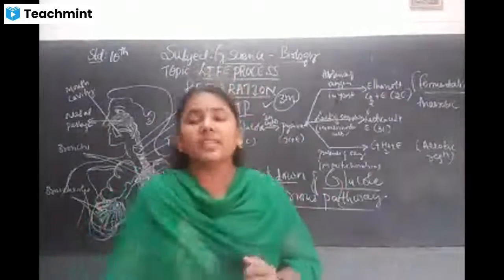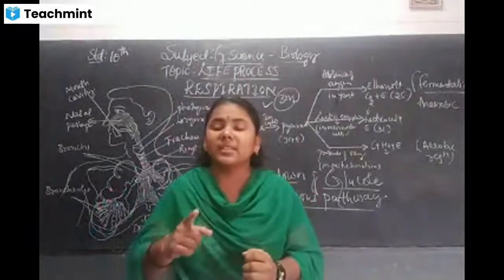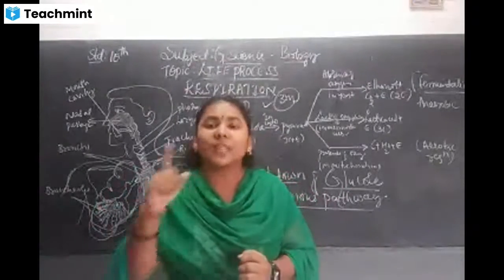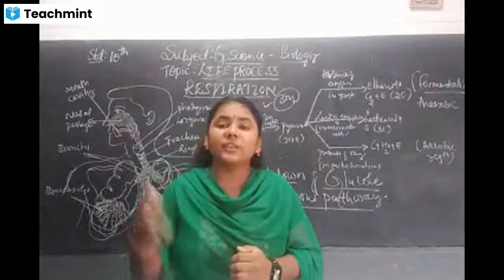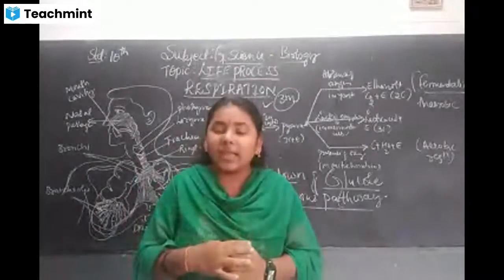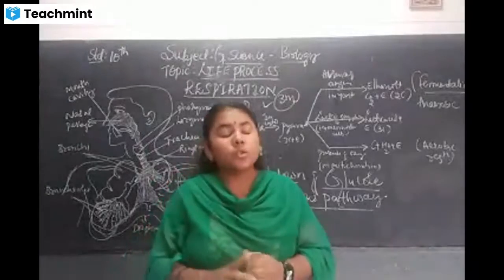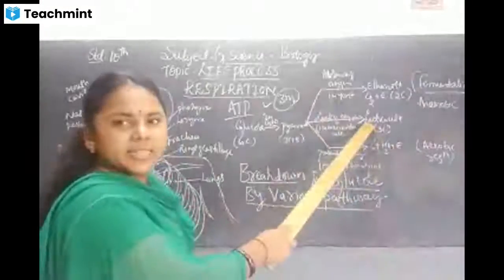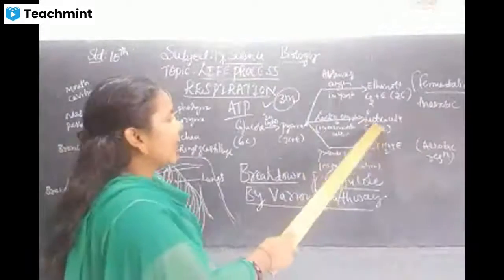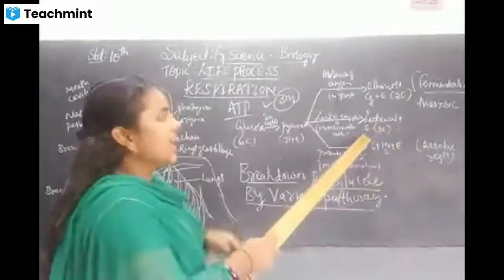So why is this muscle cramping happening? The muscle cramping is happening because of a lack of oxygen. There is no sufficient supply of oxygen, hence it is called lack of oxygen. During this lack of oxygen, lactic acid is produced along with the energy.